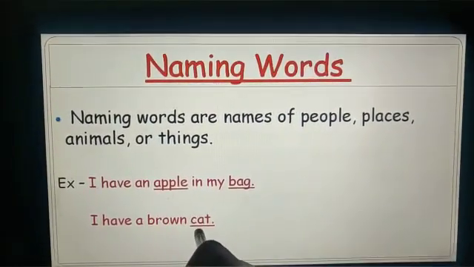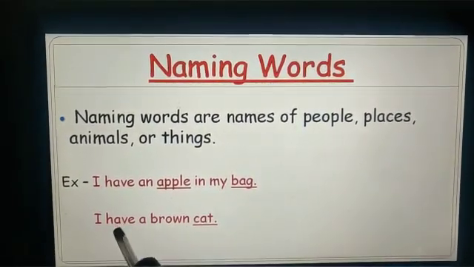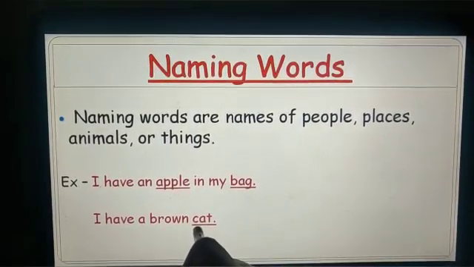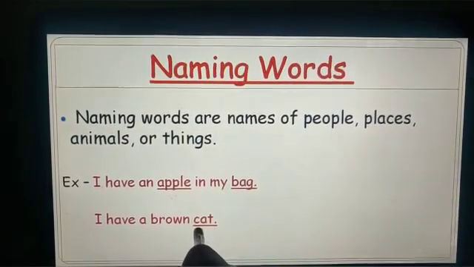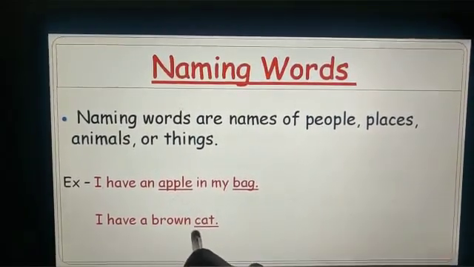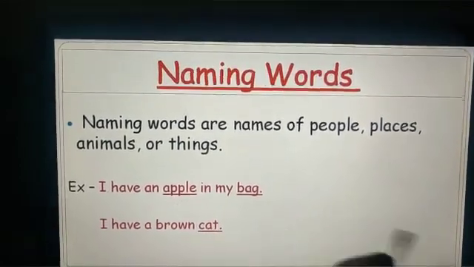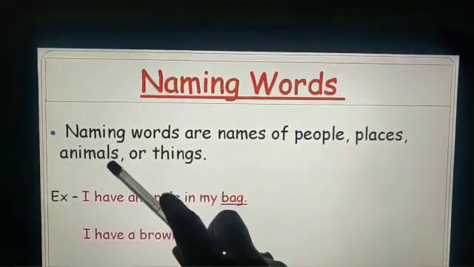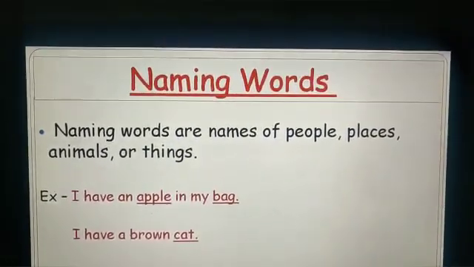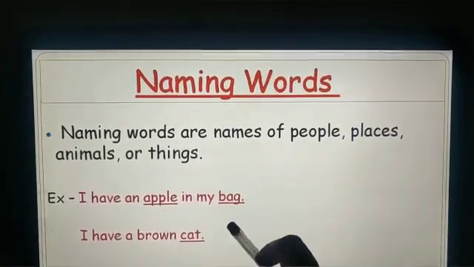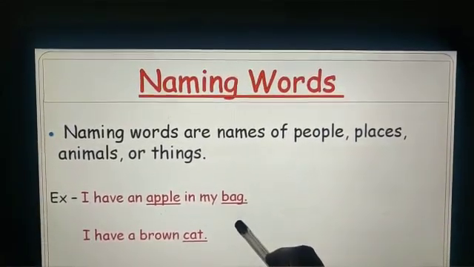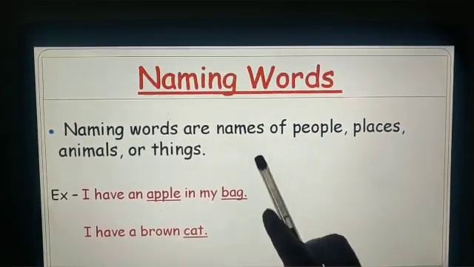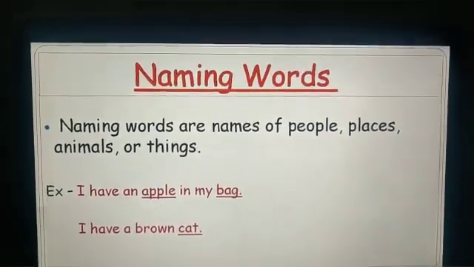Can you tell me what is the naming word in this sentence? Cat. And is it a name of a place, an animal, or a person? Name of an animal. So it is also a naming word. And one more example. I am Sakshi. So Sakshi is a naming word. That is the name of a person, right?